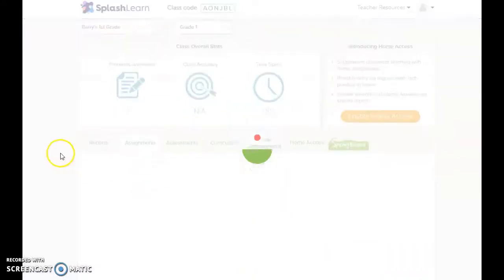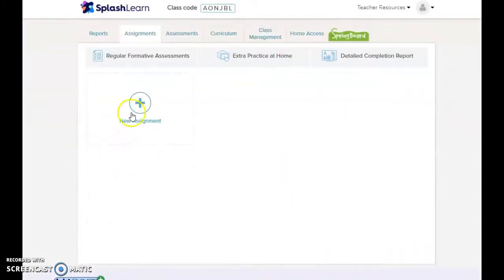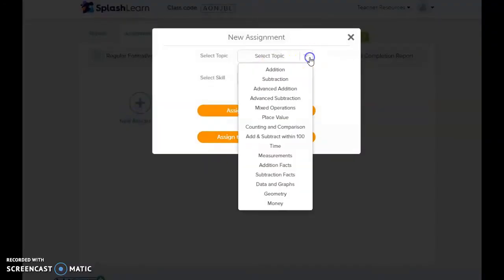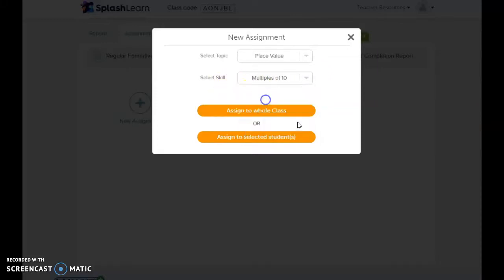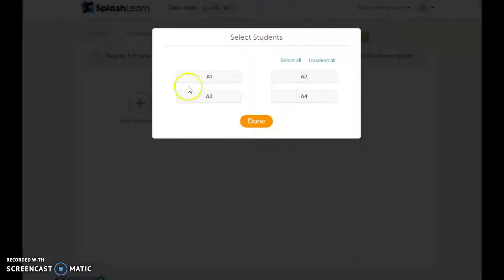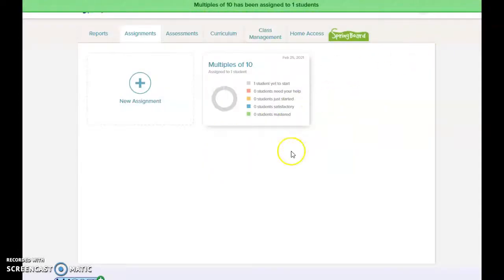You can assign different things to students, so you can click here and create a new assignment. It's all math related, so I can do place value. I want them to work on multiples of 10. I can assign it to the whole class, or I can just choose certain students to assign it to. And then it'll show me their progress.